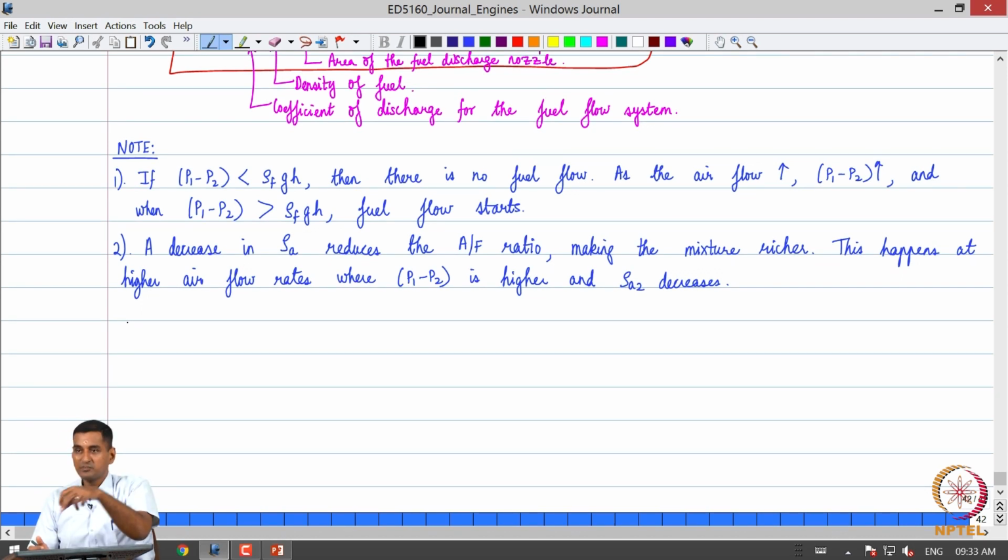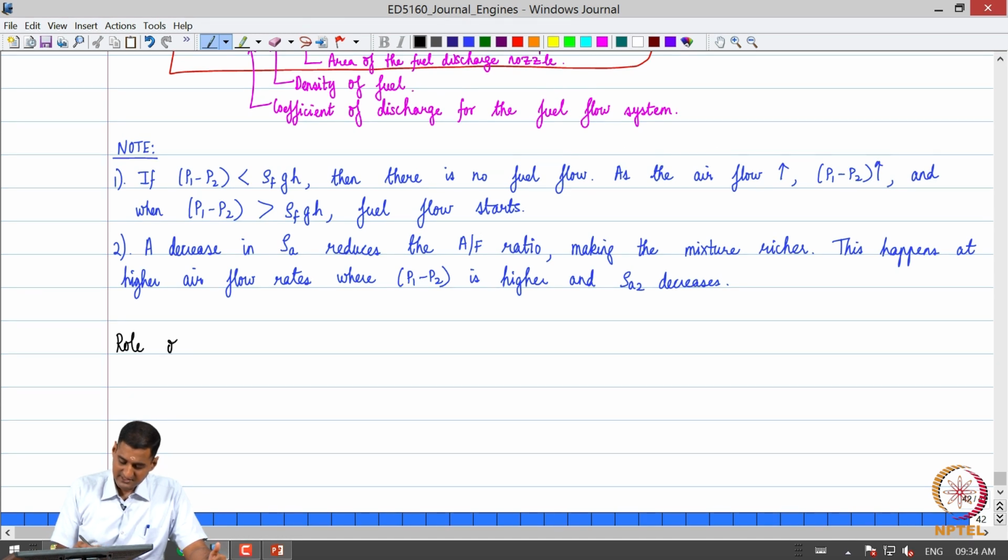When the intake valve is open, we are going to connect the carburetor to the combustion chamber, and that is essentially at a lower pressure during the suction stroke. So, as we keep on opening the throttle valve, the air flow rate will increase, the pressure at the throat will decrease. As a result the fuel flow rate also will start. So, the role of the throttle valve is now clear. Now, what is the role of the choke valve? Let us discuss that.